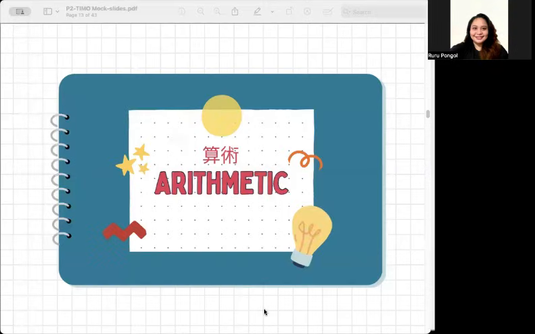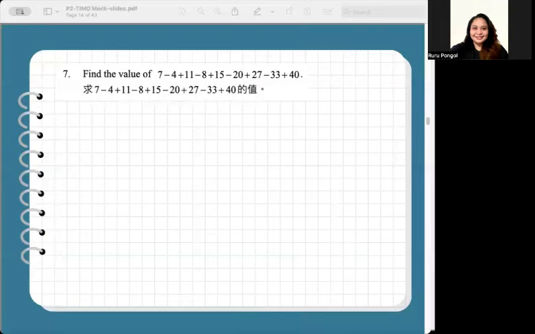Next category, arithmetic. Number 7. Okay. In number 7, a common mistake is to compute the expression strictly from left to right without noticing that the numbers naturally form pairs that simplify the calculation. The given expression can be rearranged. The task is just to find its value. So you can simplify by grouping the terms that cancel or combine easily.